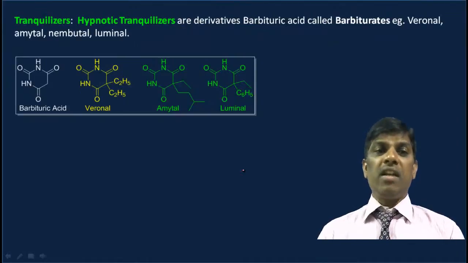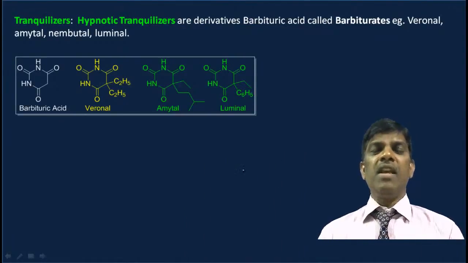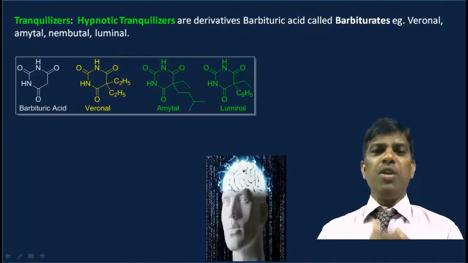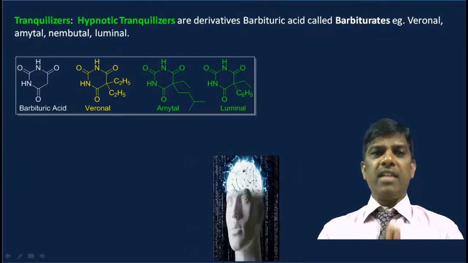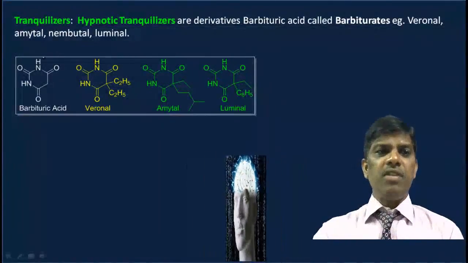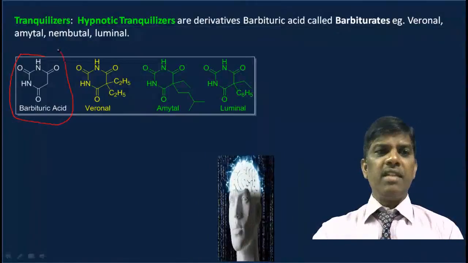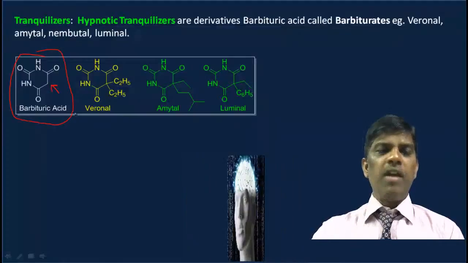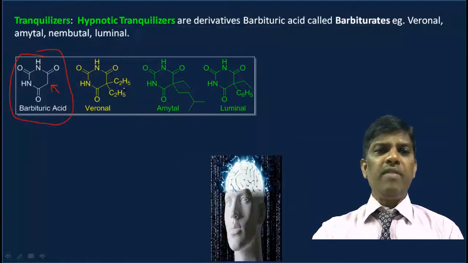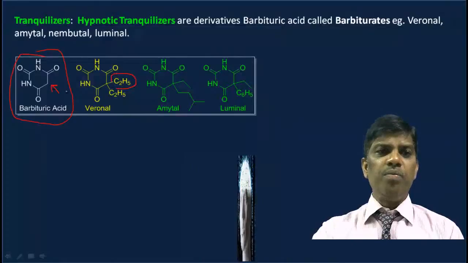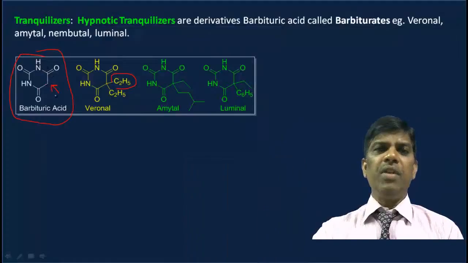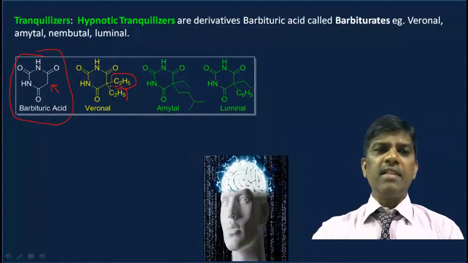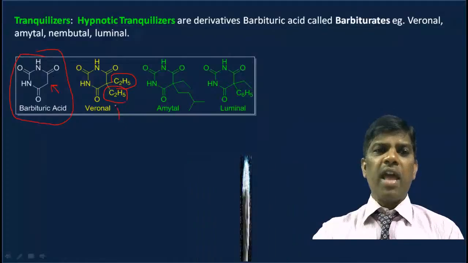So hypnotic tranquilizers. There are some tranquilizers which can be used for treating, where barbituric acids, this is barbituric acid. This is the methylene carbon. When this methylene carbon is substituted with diethyl group, this is malonic acid, this is urea, malonic acid and urea give barbituric acid, and when substituted with diethyl groups, it is veronal.